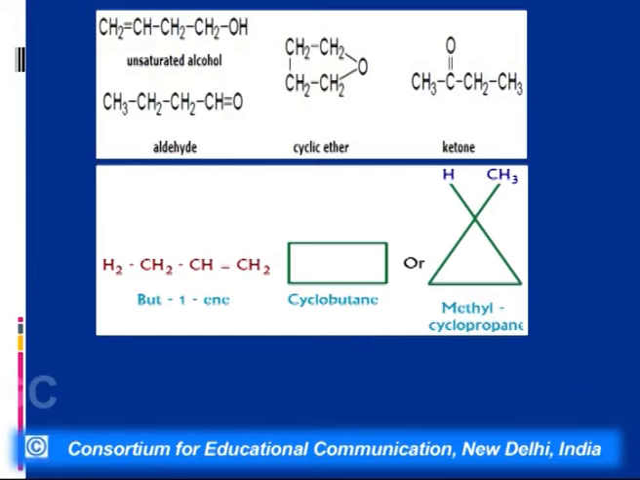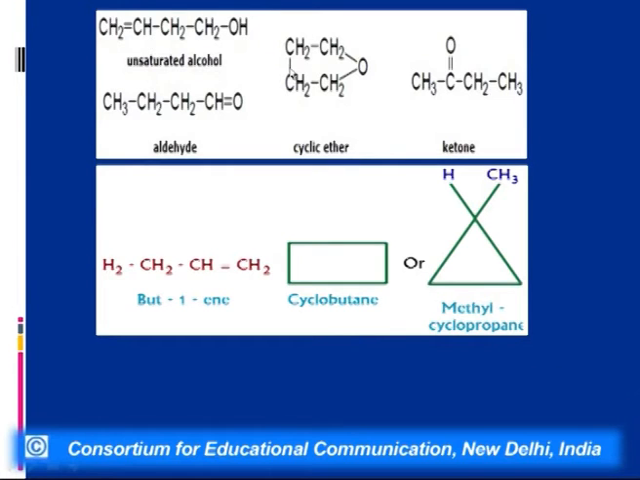Not only are aldehydes and ketones isomeric among themselves, they are also isomeric with unsaturated alcohols, and ketones are isomeric with cyclic ethers. Now when we talk of an unsaturated alcohol, it will show the properties of an alcoholic group, that is, some acidic properties, and it will also show the properties of a double bond, that is, it will undergo electrophilic addition reactions. Whereas this molecule will undergo nucleophilic addition reactions. This is also more polar as compared to a double bond here.